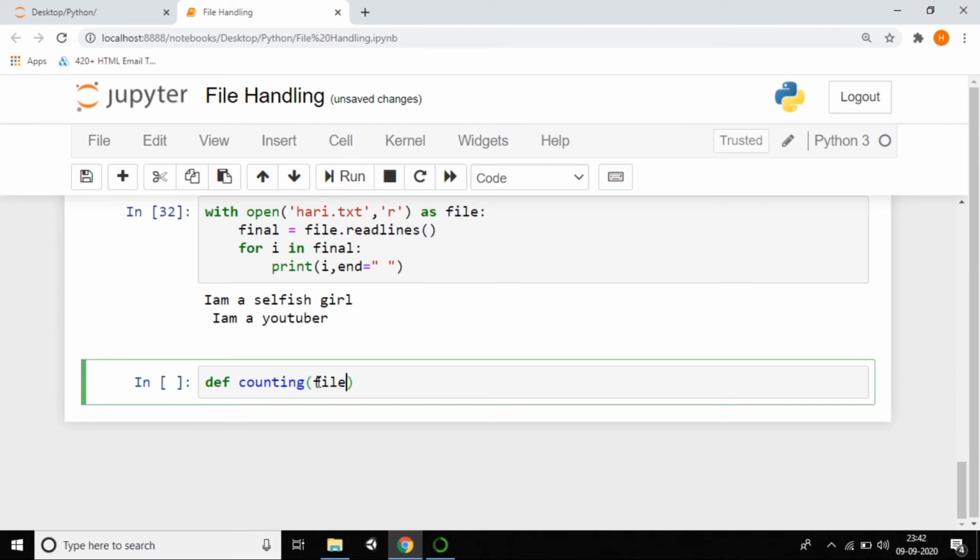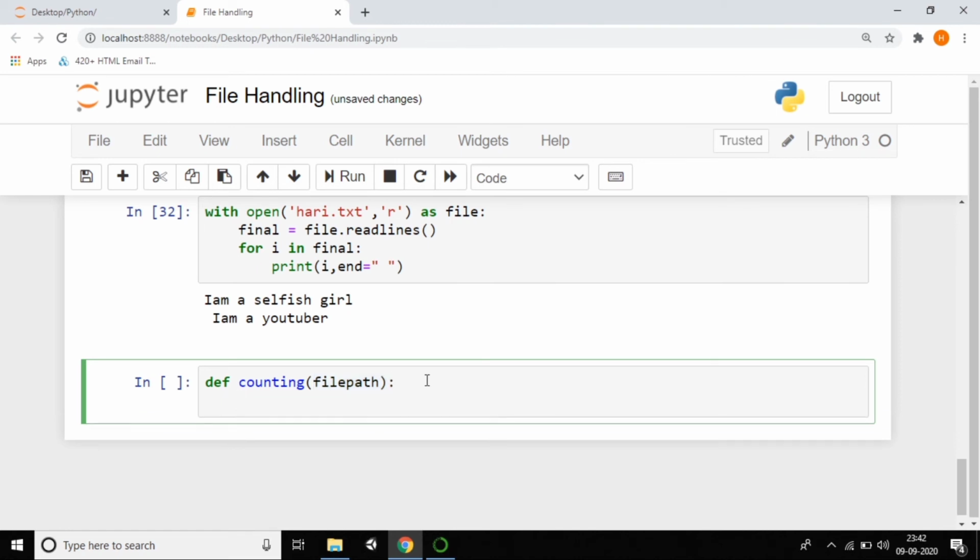File path means I'm just passing the parameter. So I'm passing the parameter which is called file path. It's like a variable I'm creating, or an argument, you can say. So I'll assign the file path, which is hari.txt. Initially my count is equal to 0.